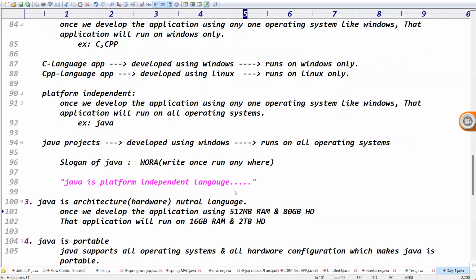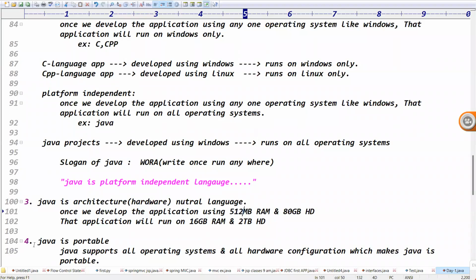Architecture neutral means it can run in any configuration. Architecture means hardware. It doesn't force you to take some specific configuration. The Java application will run on all hardware configurations, right? Exactly.